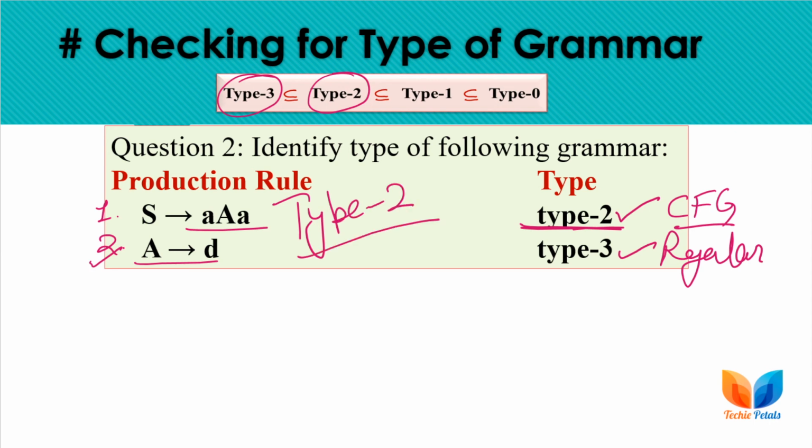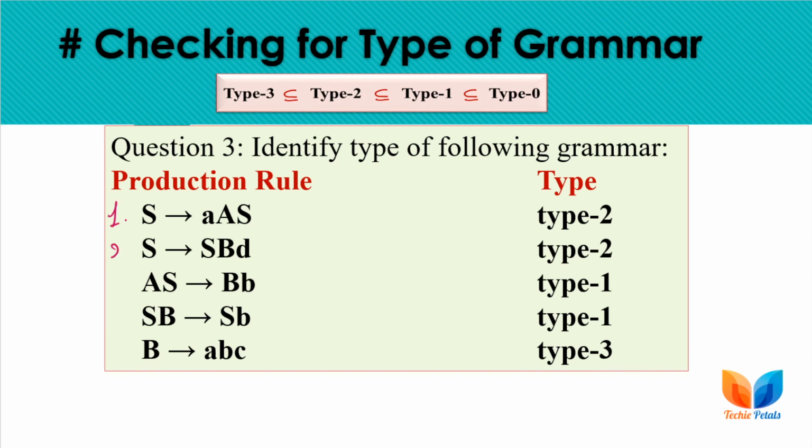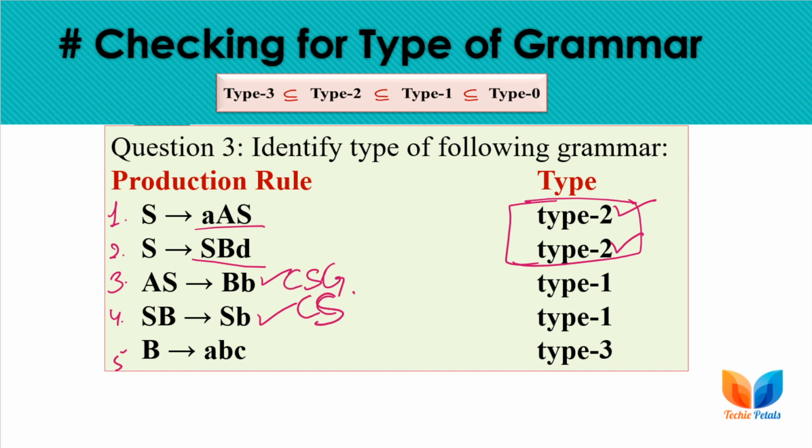Next, for this grammar we have production rules of 3 types. The first production rule is of type 2, and the second production rule is also of type 2. One rule is of type 1, meaning context sensitive grammar, as we have more than one non-terminal, or a string of non-terminals, on the alpha side or left hand side.